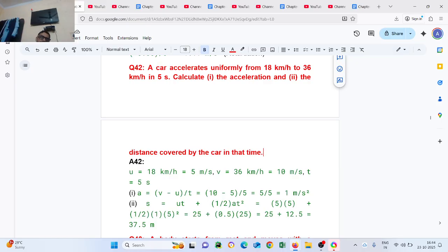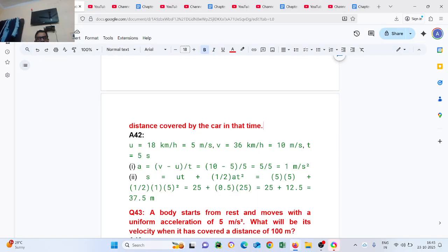Now what is given? u equal to 18 km per hour, change into meter per second, is 5 meter per second. v equal to 30 km per hour, change into meter per second, is about 8.3. Case 1: a equal to v minus u upon t. Put the value, 10 minus 5, 5 upon 5, 1 meter per second squared. Total distance s equal to ut plus half at square. Put the values. After putting the values you get 37.5 meters.